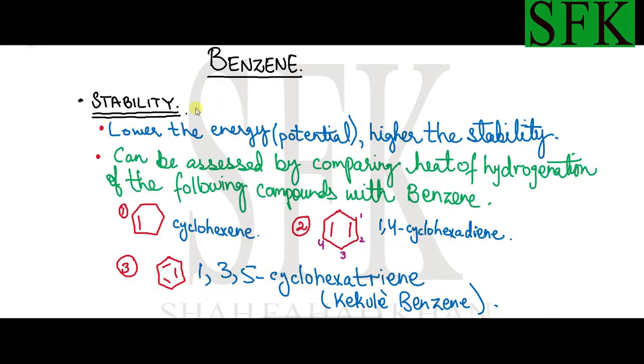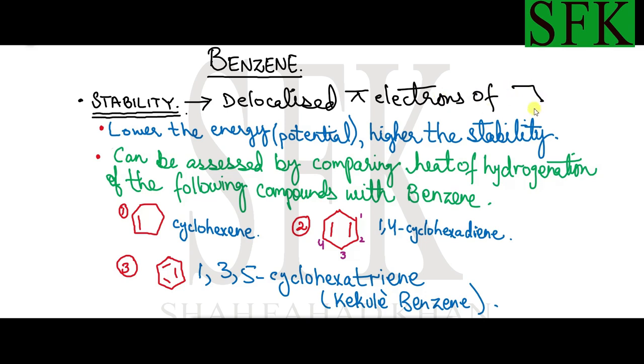In this video we're going to talk about the stability of benzene. The stability of benzene is mainly due to the delocalized pi electrons of benzene. This is a very important topic with respect to the A-level syllabus because many questions have been asked in past year papers. This delocalized electron cloud is basically the reason behind the properties of benzene which are different from normal alkenes.